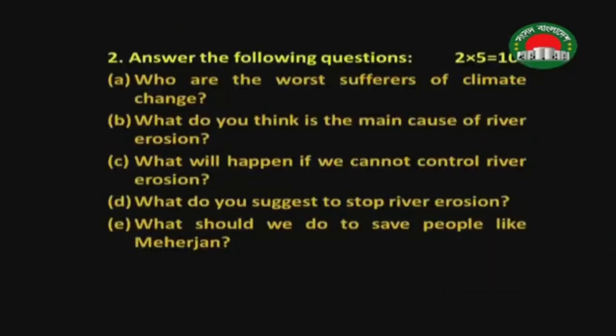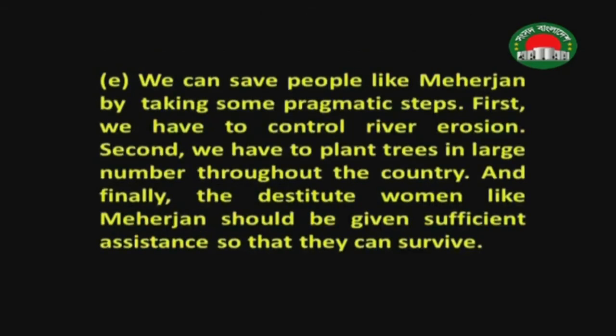And finally, in question number E, we will get the question, what should we do to save people like Meherjan? Well, what can we do? So the answer is in this way. In question number E answer, we can save people like Meherjan by taking some pragmatic steps. Pragmatic means practical.